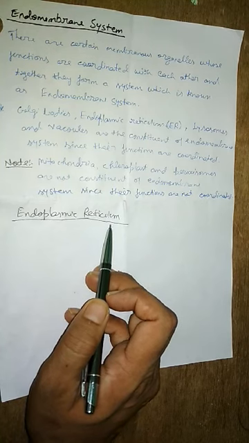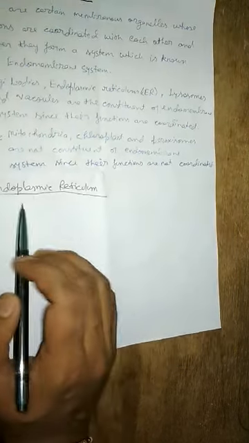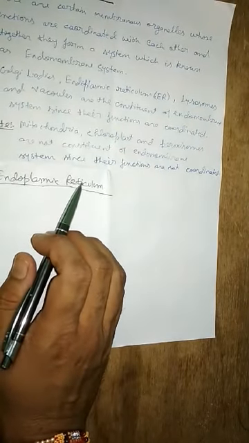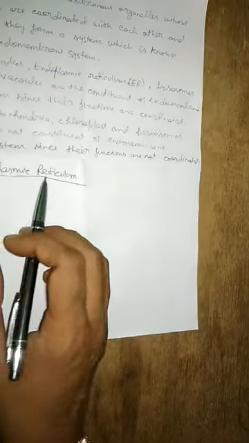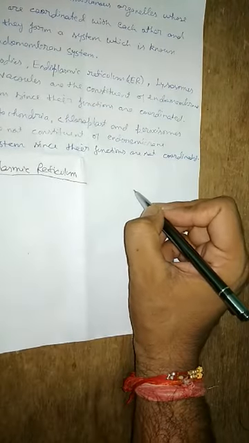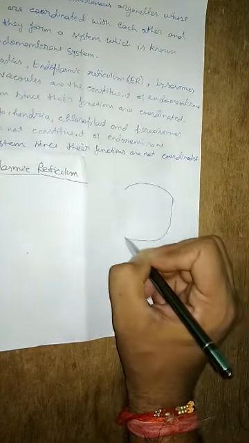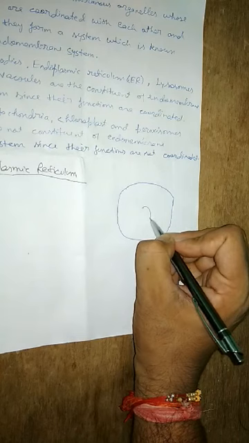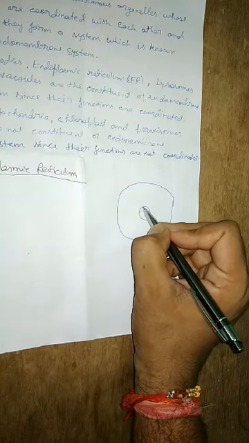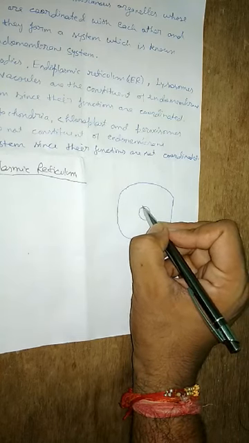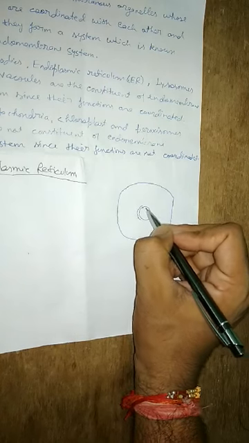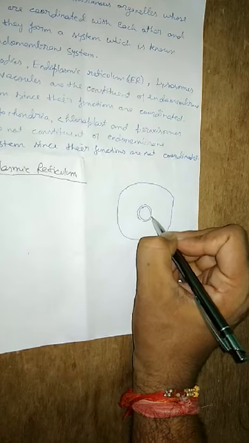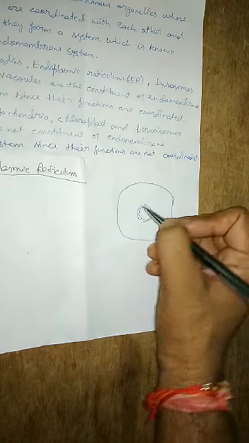Actually what happens inside the cytoplasm, there is a network of a cell organelle, and that cell organelle is nothing but the endoplasmic reticulum. If I draw a diagram here, suppose this is a cell, and this is the nucleus. Nucleus I will teach you is a double membrane bound cell organelle, means it has two membranes.